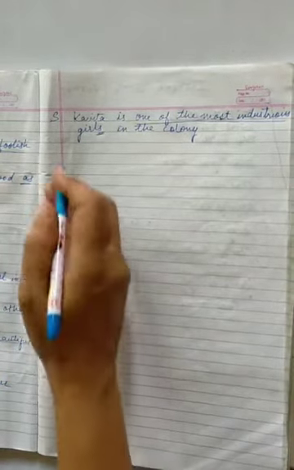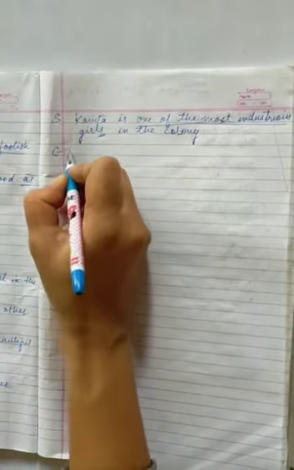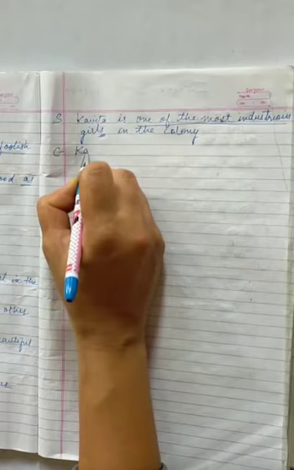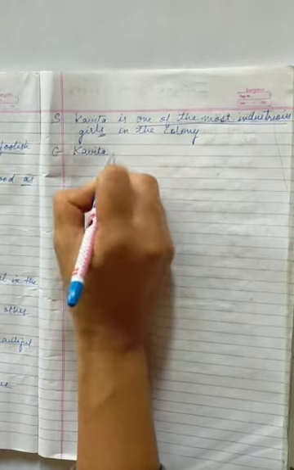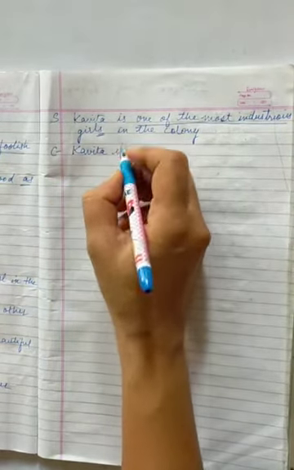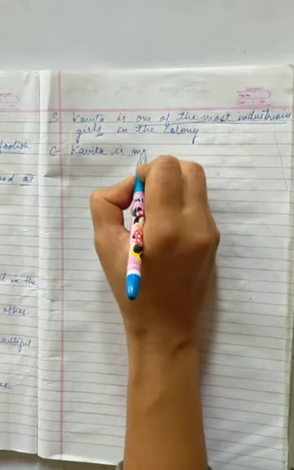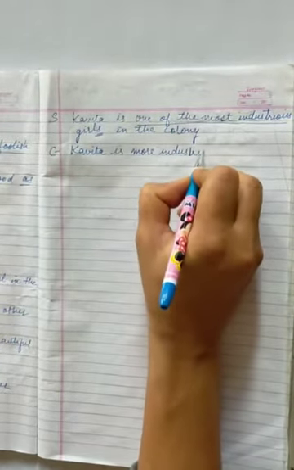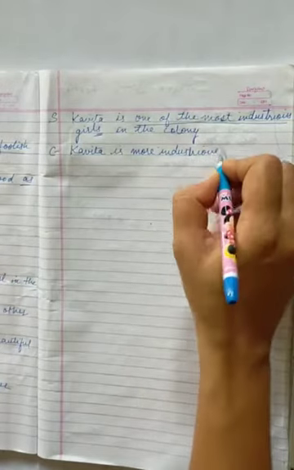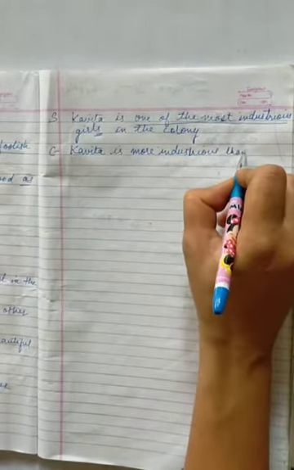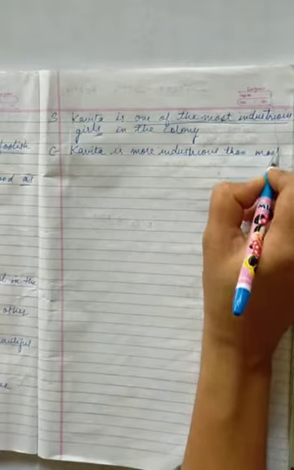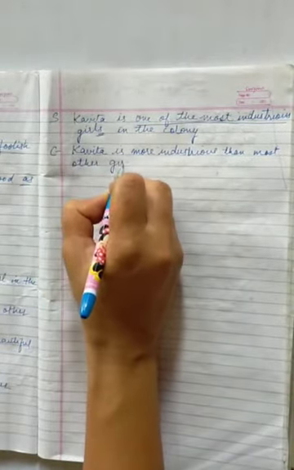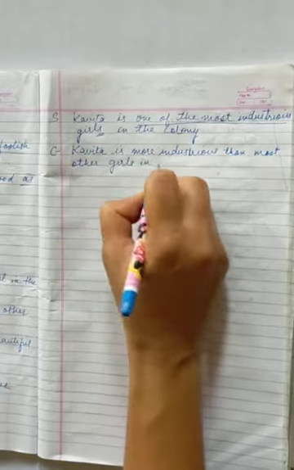Then we will write comparative degree for this, and for comparative we will write the same name here. Kavita is more industrious than most other girls in the colony.